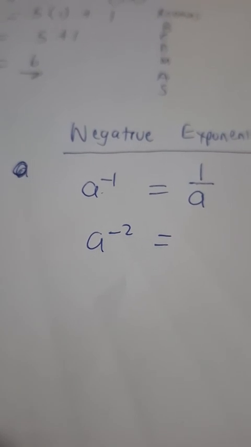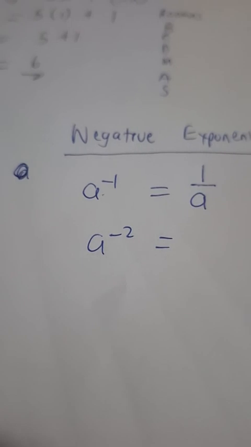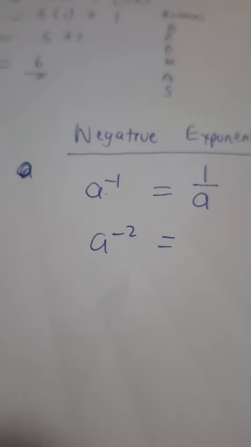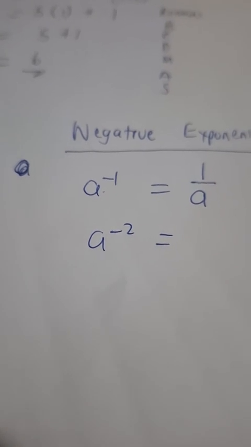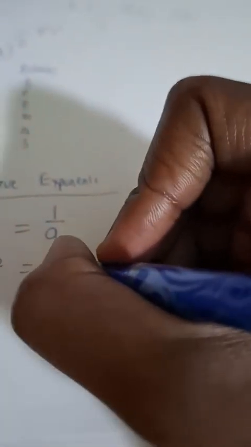Okay, do you see, guys? Snay answered it very well: 1 over a squared. 1 over a to the power of 2. 1 over a squared. Okay? Any other answer, guys, is incorrect. So the answer is 1 over a squared.